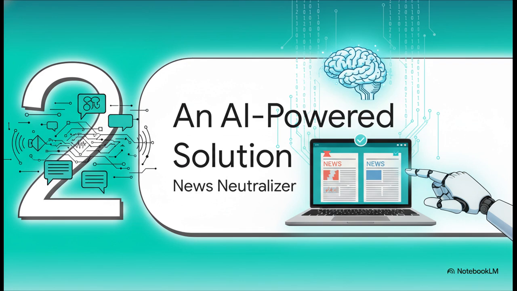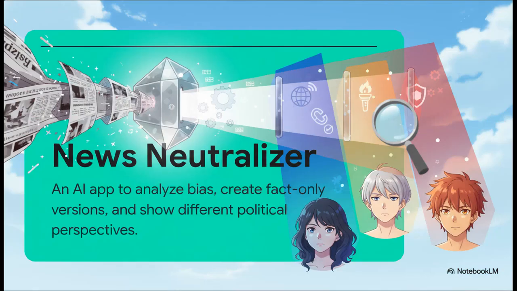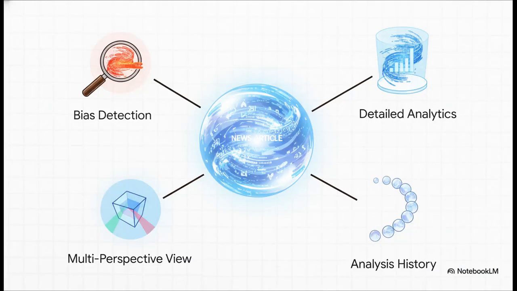It's called the News-Neutralizer. So what is this thing? Well, in a nutshell, it's an application that acts kind of like a prism for the news. It takes in one article, breaks it all down, shows you the raw, factual core, and then shows you how that core can be colored by all these different viewpoints. And its core features make it a pretty powerful toolkit for taking the news apart. It doesn't just spot bias, it can actually rewrite an article to be purely objective. Then it can show you how different political angles would frame that same story, and it gives you detailed analytics to back it all up.